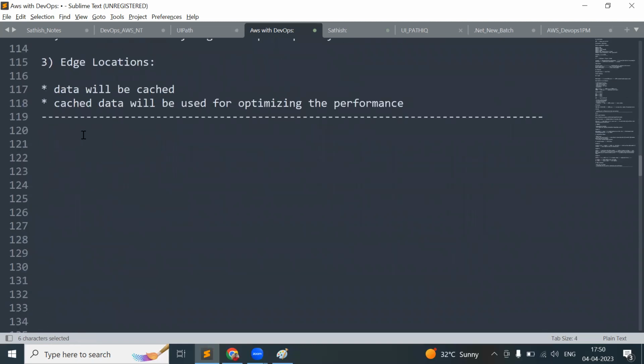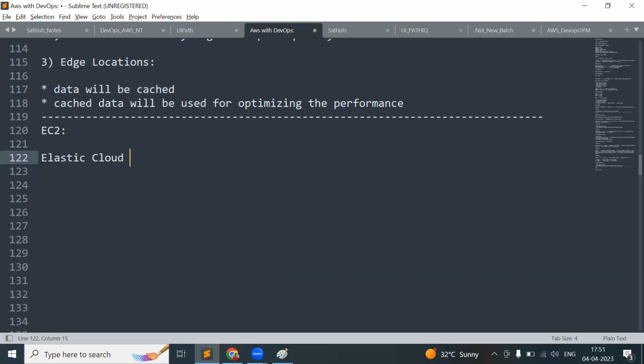The first service we are going to see tomorrow is EC2. It is the most commonly used service in AWS. From an interview point of view, the first thing they will ask is what is EC2, how to create an EC2, what is the use of EC2, and why we are moving into EC2. That is how the questions will start. Why is it named EC2? It is Elastic Compute Cloud.